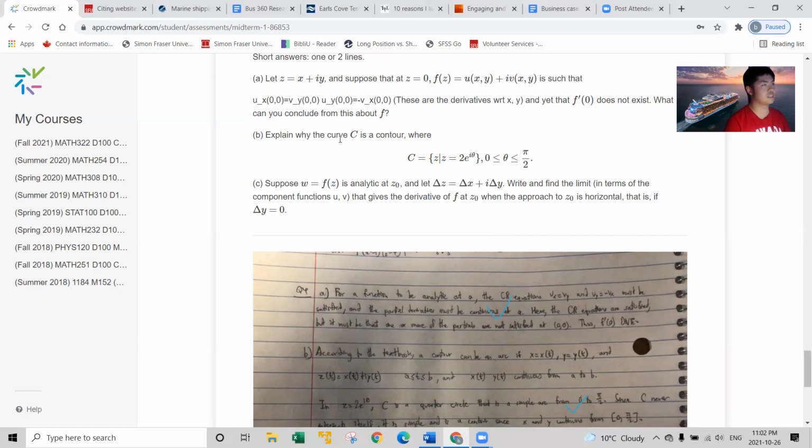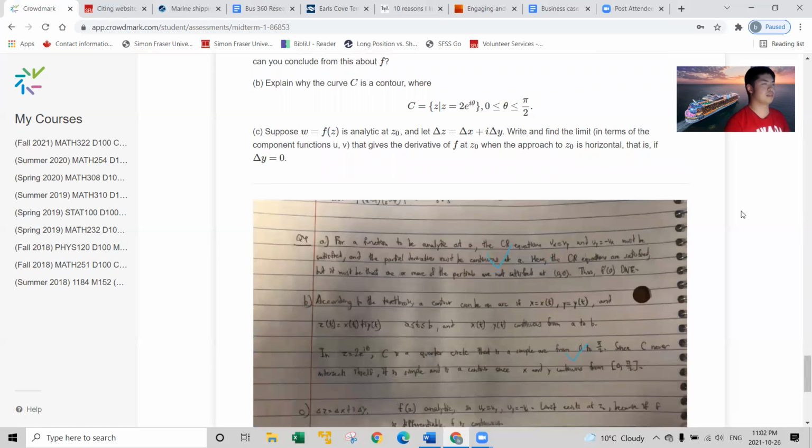Explain why curve C is a contour, where z is 2e to the power of i theta from 0 to pi over 2. I just know what a contour is. This is a simple closed curve. Basically, C is describing a circle that is centered at the origin with a radius of 2 from 0 to pi over 2. A quarter circle.